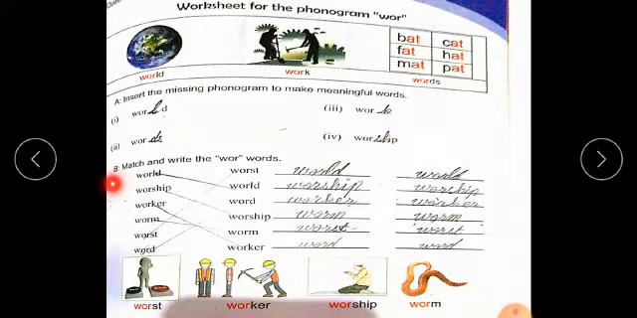Question B. Match and write the verb words. Students, column A, column B, column C and column D. You have to match the same words with a pencil and rewrite them in column C and column D. Students, these are also the words in which the sound is used. Worst, work, worship and worm.